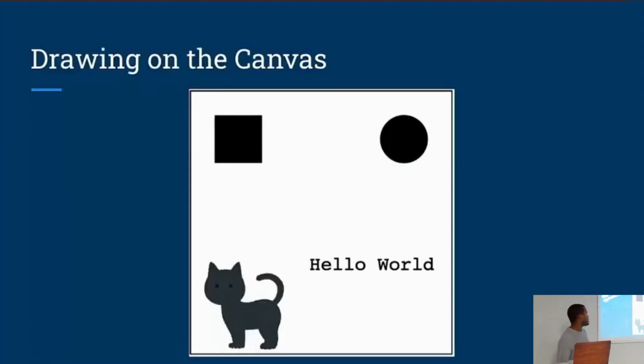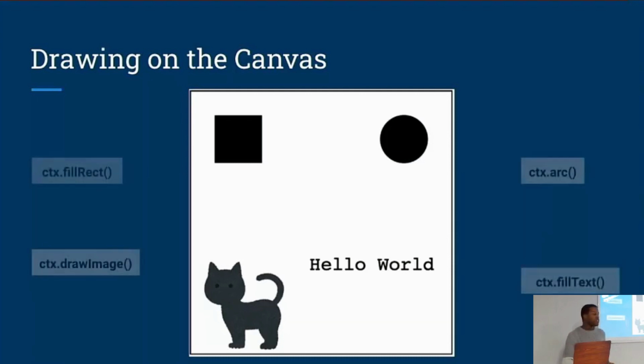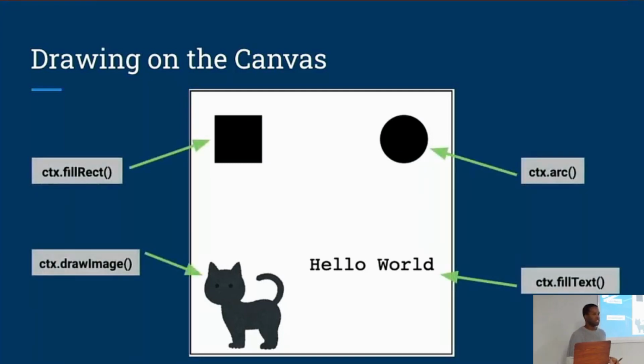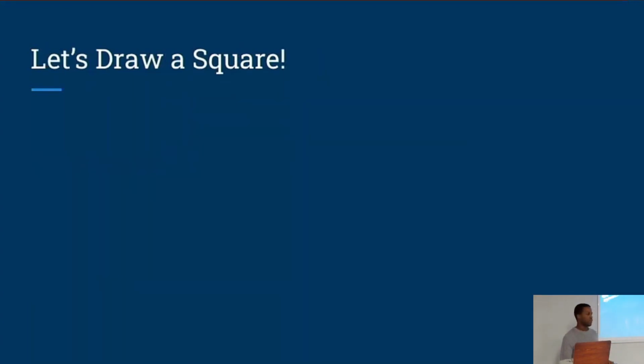Alright, now that we have our canvas, there's a lot of different ways that we can make things appear on the canvas, that we can draw on this canvas. So we can draw basic shapes like squares or circles, triangles, lines. We can also have some text appear on our canvas, and we can even include images either from our computer or from the internet. These are some examples of the methods that we can use to start drawing on our canvas. So let's take a look at one of them in action. In my game, everything is a square. The player character is a square and all of the obstacles are squares. So let's talk about how we can draw a square on the canvas.